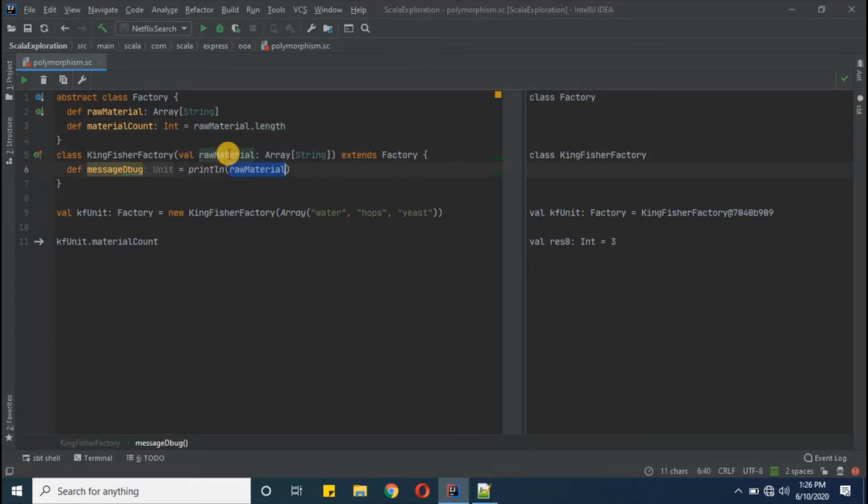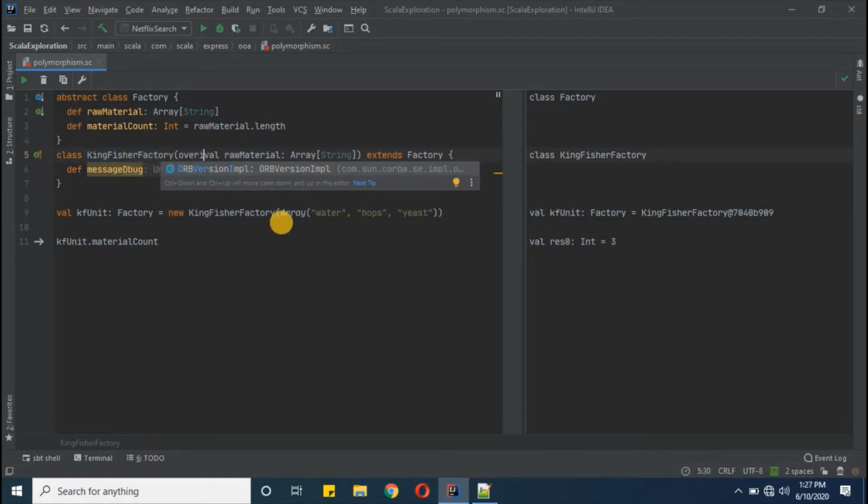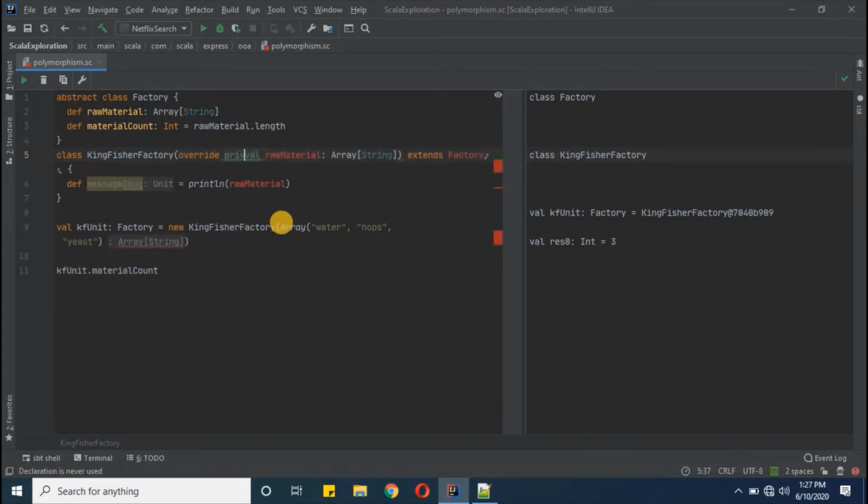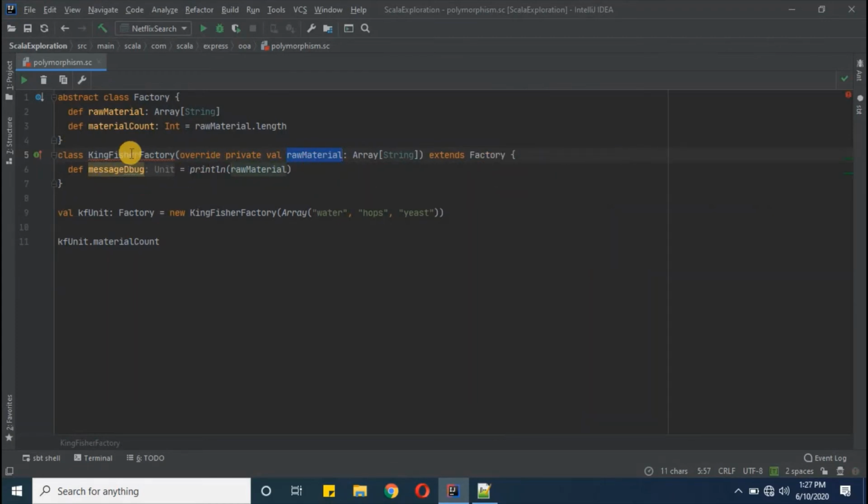So we can get this raw material as a local variable if you define it with val. Now with the same, you will have factory class raw material, and you will have Kingfisher factory class raw material. Now if you need to override this in your Kingfisher factory as a subclass, you can define override here, and in case you just want to make it private, we can do likewise by defining private. That means this raw material parameter will be available for the class body only.